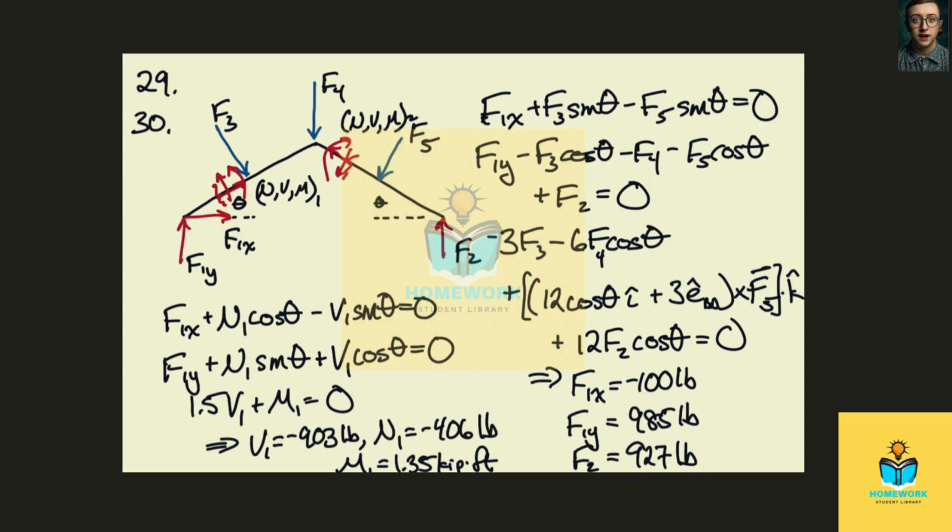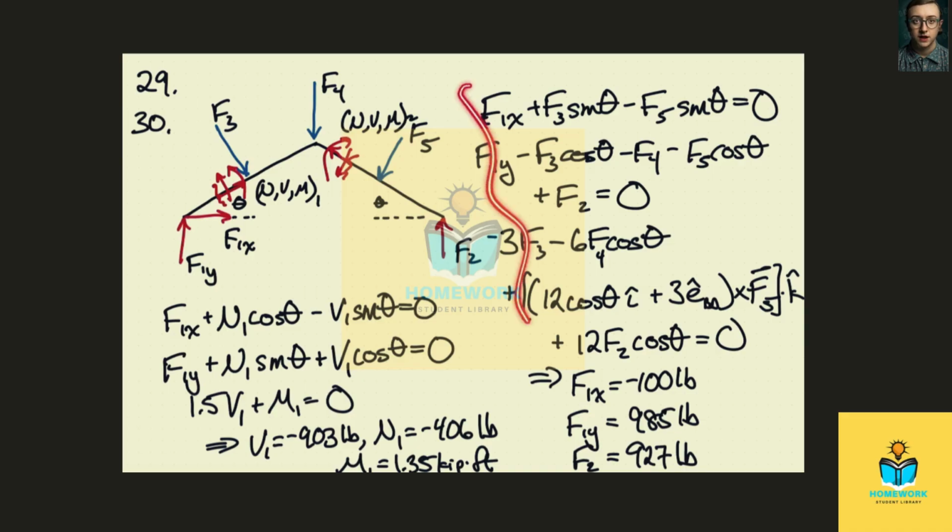For this other part, we can just take the J component, or the horizontal component, of F5, because that's the only one that's going to take a cross product with I and be non-zero. Instead of trying to write this vector here, I just wrote it as going to here and then to here. And then finally we have F2 creating a moment at 12 cosine theta feet away from the origin.